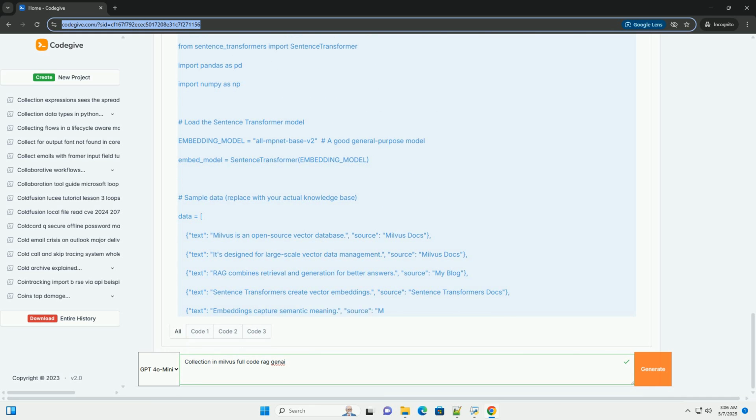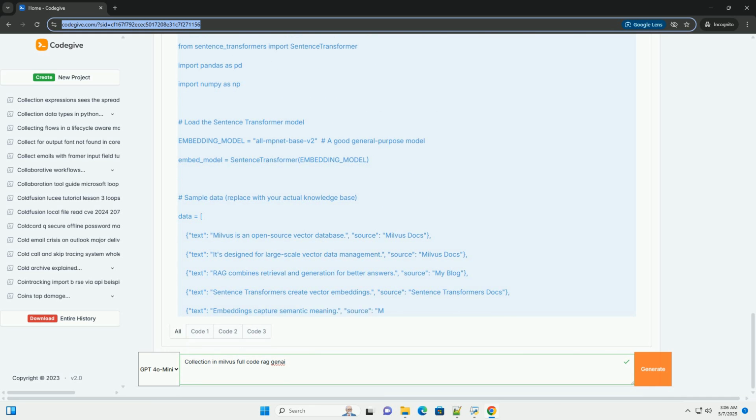Python environment: you'll need Python 3.8 plus and the PyMilvus client library. Sentence transformers: for embeddings we'll use sentence transformers to create vector embeddings. LLM setup: you'll need an LLM API key, for example OpenAI, Cohere, or Hugging Face Inference API. This example focuses on the Milvus part of RAG, so I'll provide a placeholder for the LLM interaction.